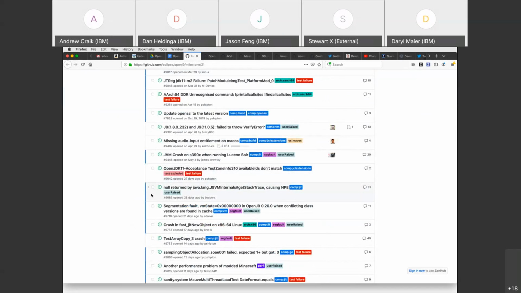This is the null being returned by the get stack trace is still being investigated. We're seeing some odd behavior there and trying to track down how we're getting that null. So there's been investigation and discussion. I think the latest response was that it was reproduced xint, and so we'll need to dig further into that.